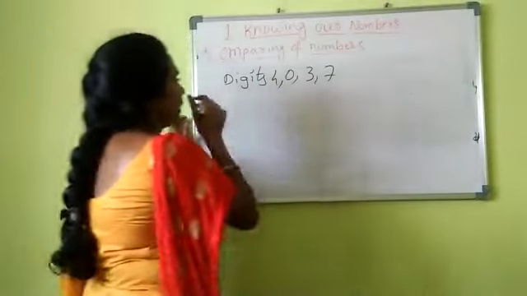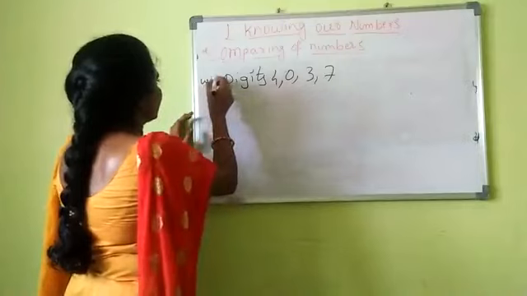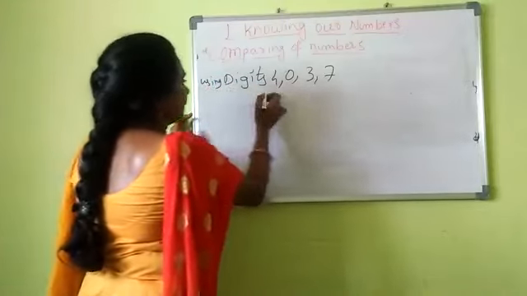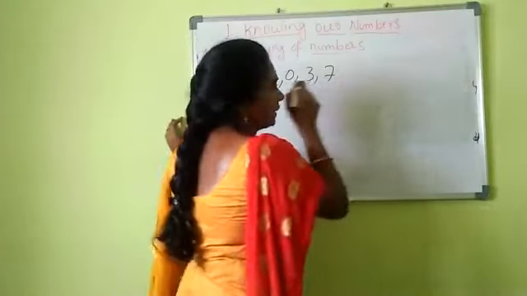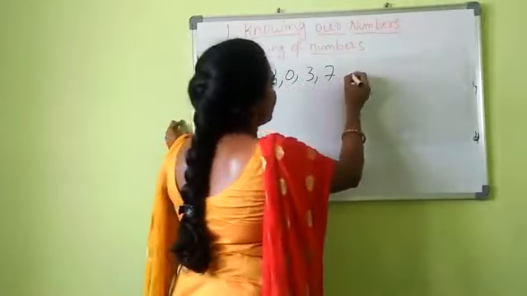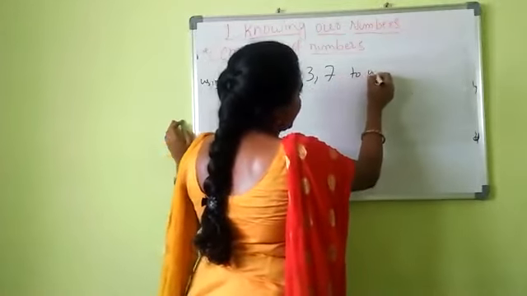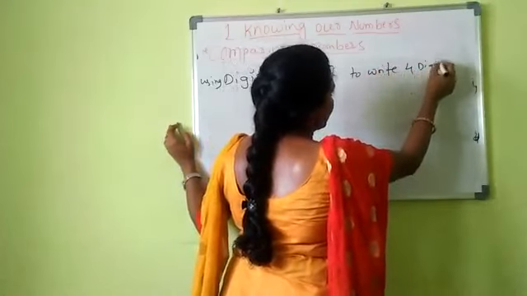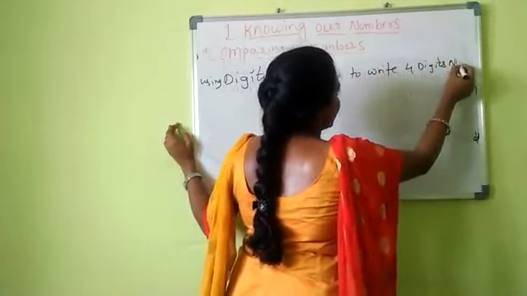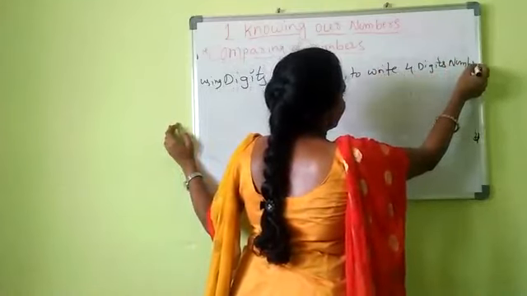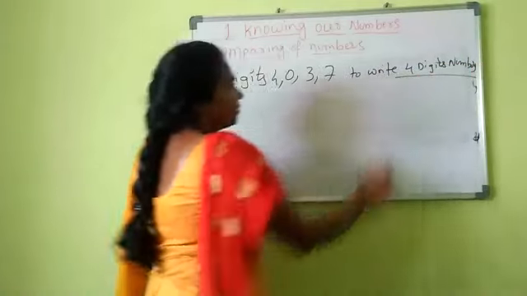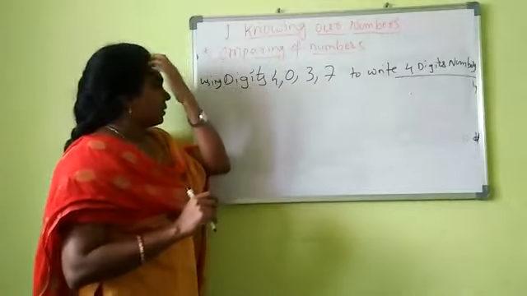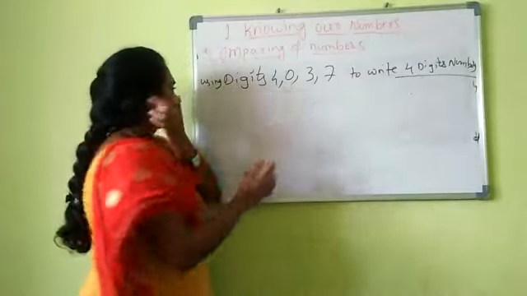What is the question? Using these digits, you need to write a 4 digit number. So you need to write the 4 digit number, right? What is the first step?